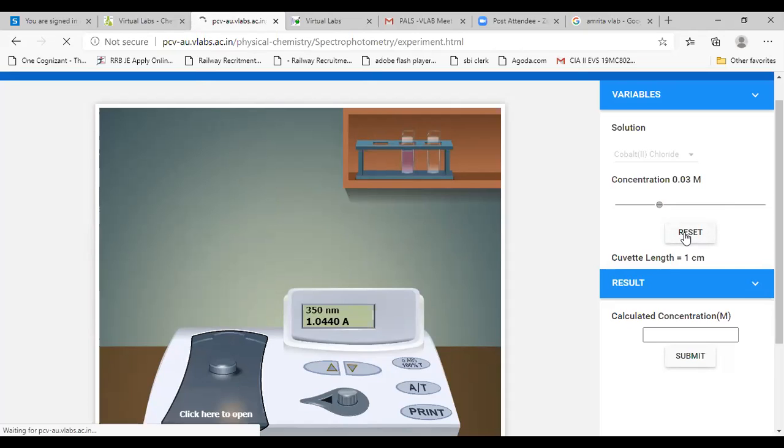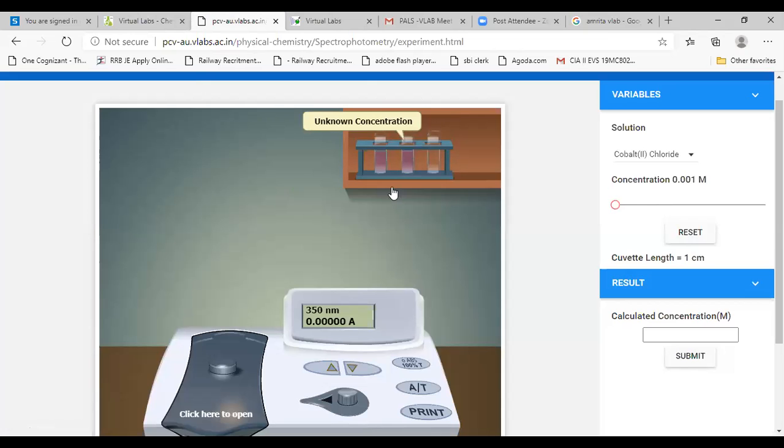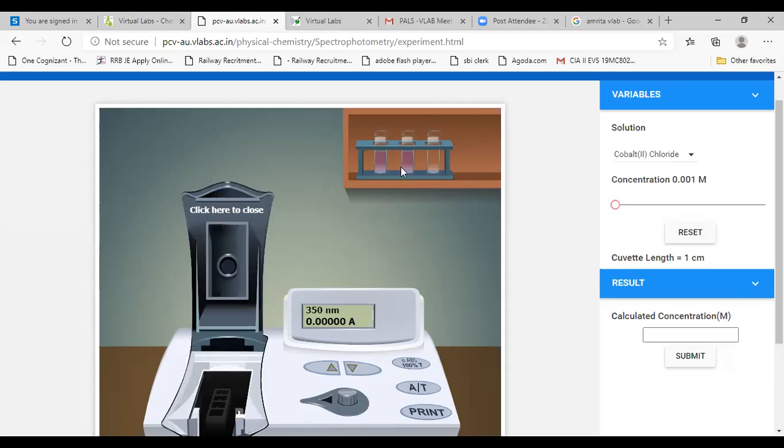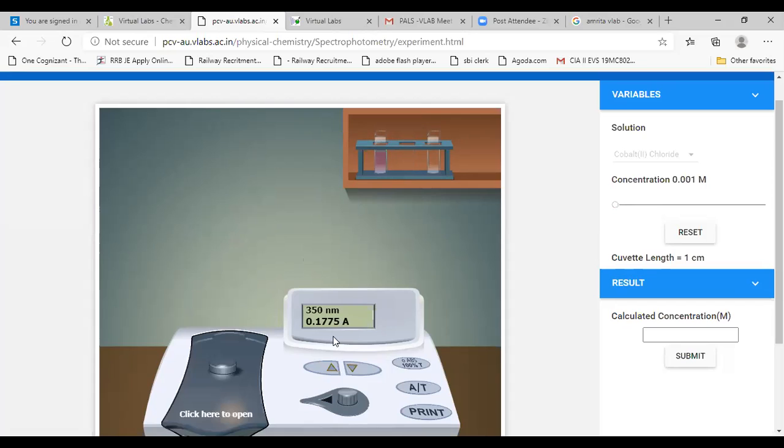Once we check all the known concentrations, we can go ahead with the unknown concentration, for which once again I'm resetting. Now I am taking the unknown concentration. Open, insert the unknown concentration, close. So the instrument is giving us the value straight away. Otherwise, if we want to do it graphically, we can measure different concentrations of known solution, from which we can also calculate.